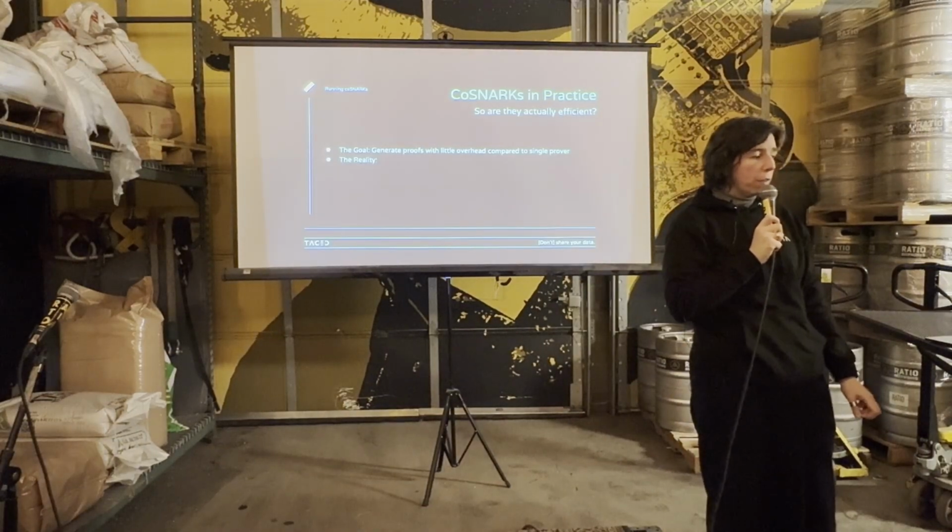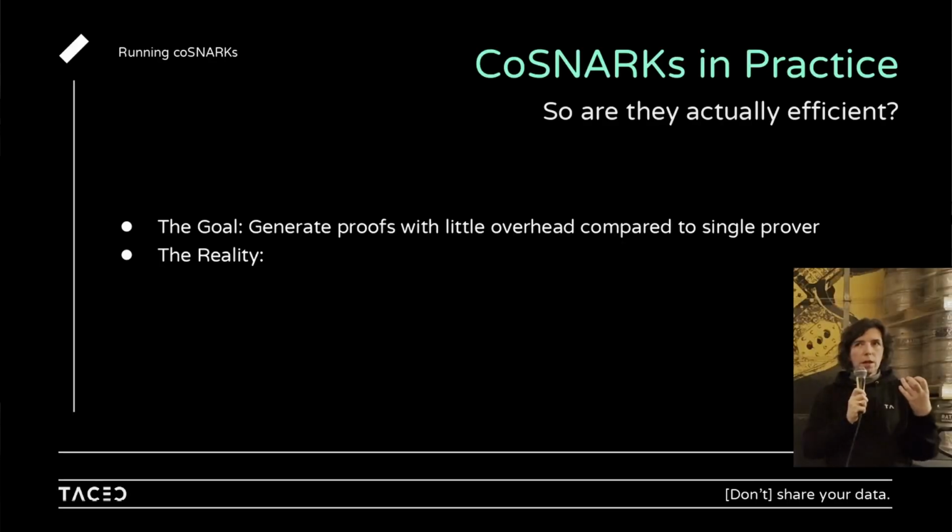Are they actually efficient? So the goal, from this Dan Boneh paper, was saying that there's no overhead. You could do this for free. The question is, can we actually do this for free? The goal is to generate proofs with no overhead compared to a single prover.